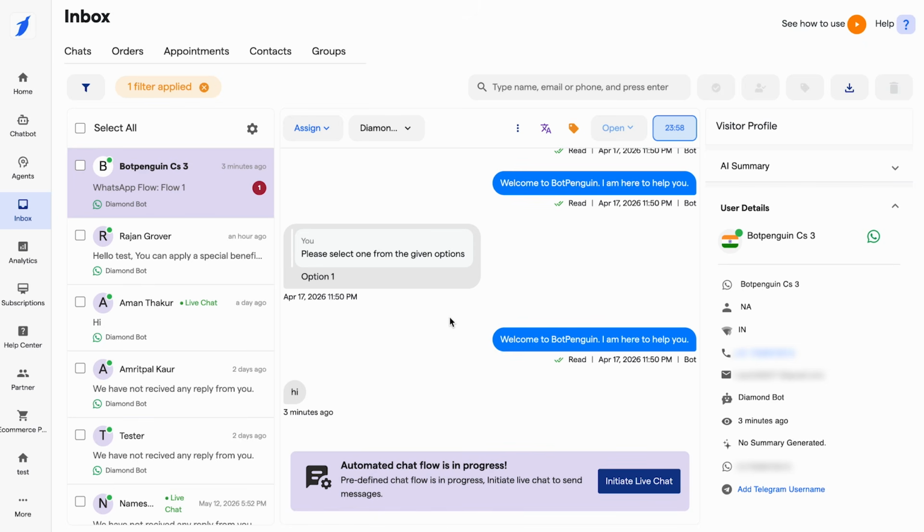And why is this important? Because it can cause messages to fail unexpectedly, and the bot may appear to be not responding. Additionally, WhatsApp message charges may apply on top of that.